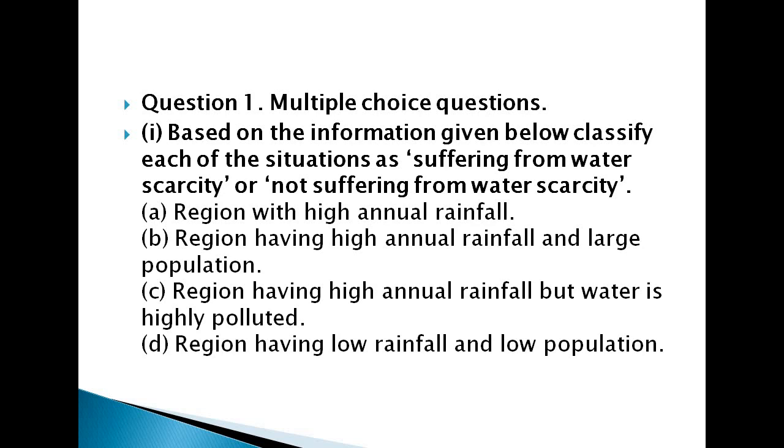And fourth, regions having low rainfall and low population. So we will just let go of all these multiple choice options and then I will let you know the answer.